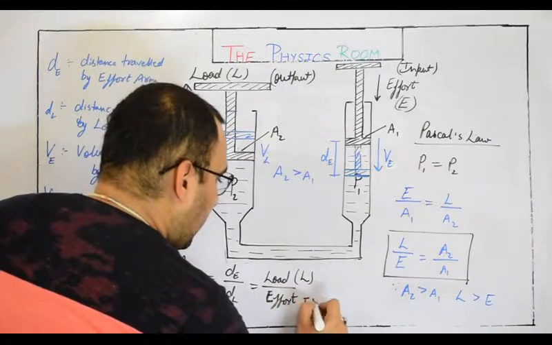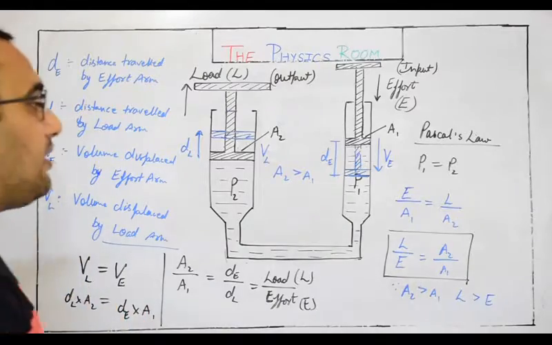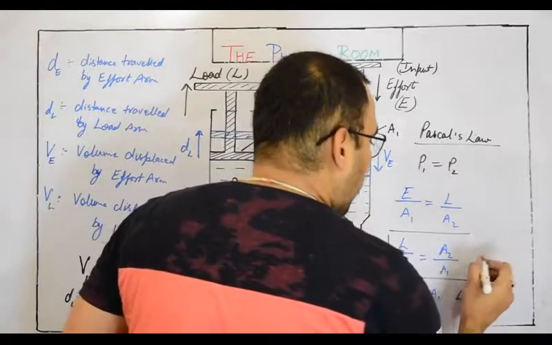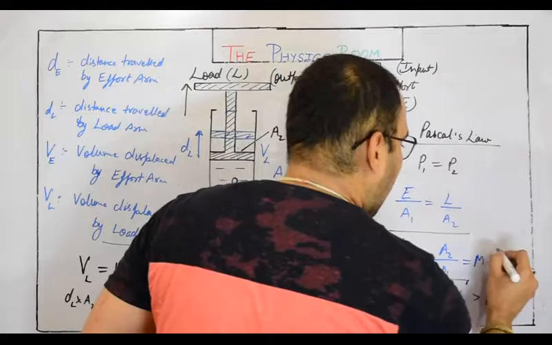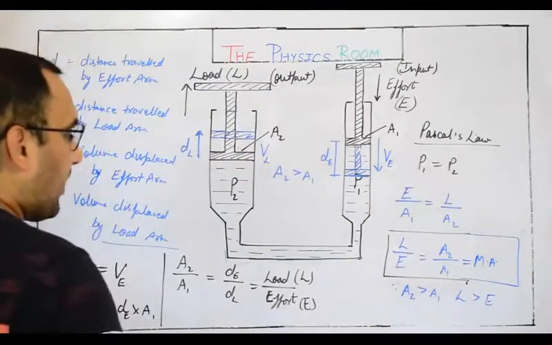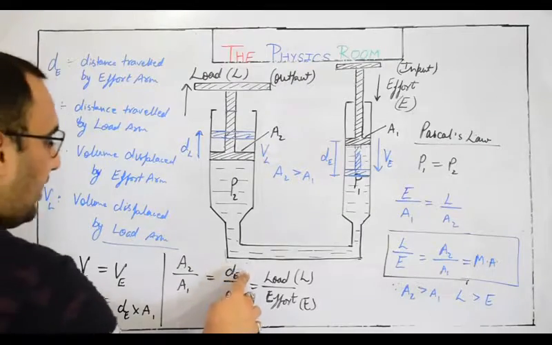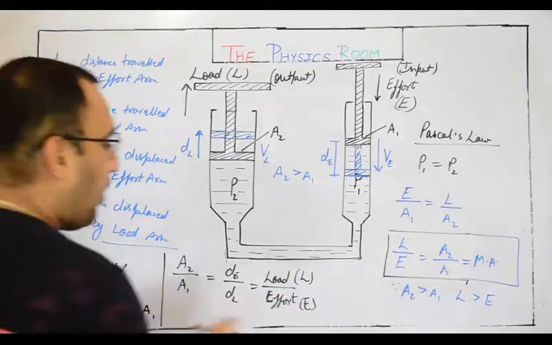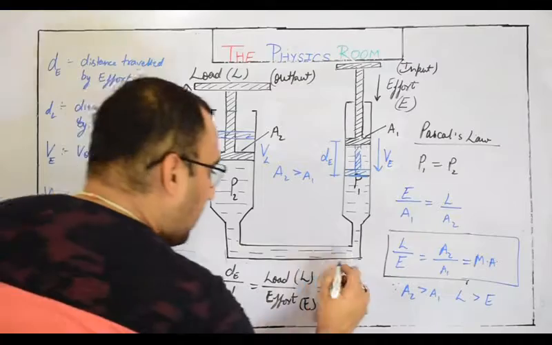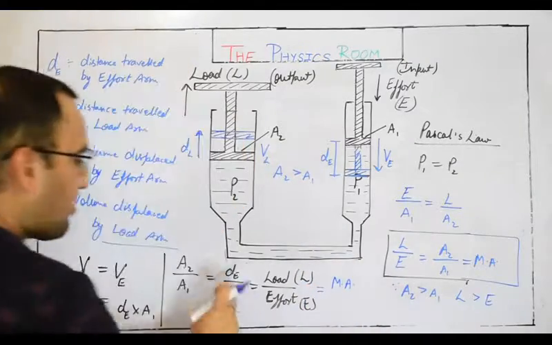And L upon E, load upon effort, we have derived, is called mechanical advantage. So here is another formula for mechanical advantage: dE upon dL, the distance traveled by the effort arm upon the distance traveled by the load arm.